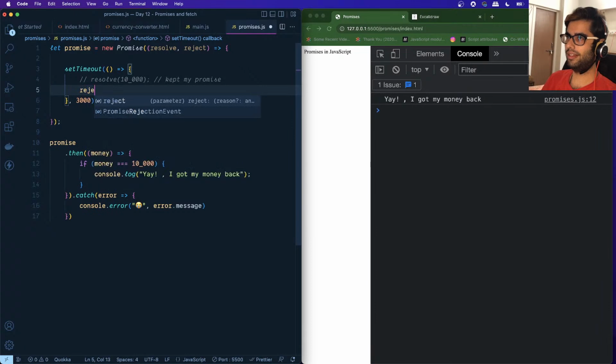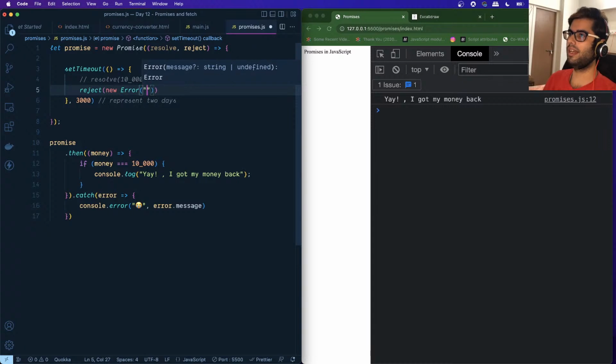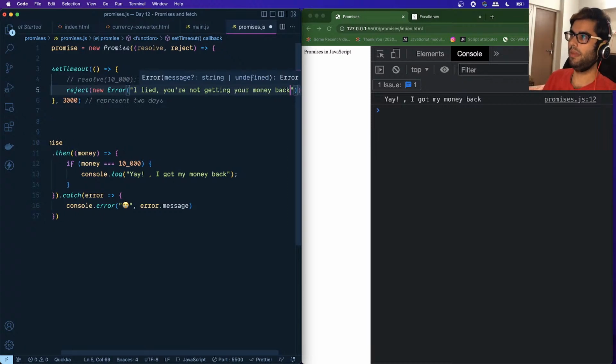So I will say reject, and I will pass a reason for rejection. I will say new Error. This is another object which is available in JavaScript, and I will specify a message over here, and I'll say I lied. You're not getting your money back.